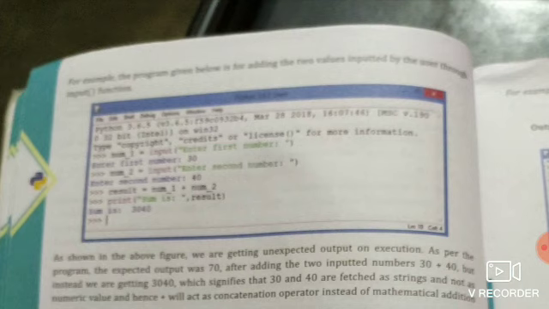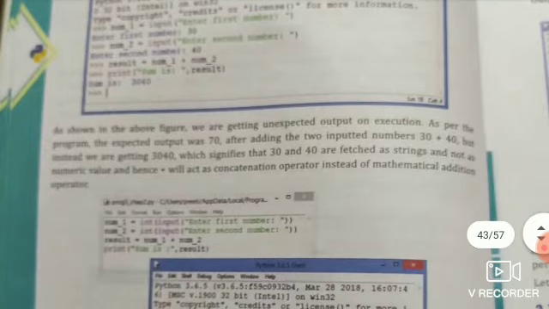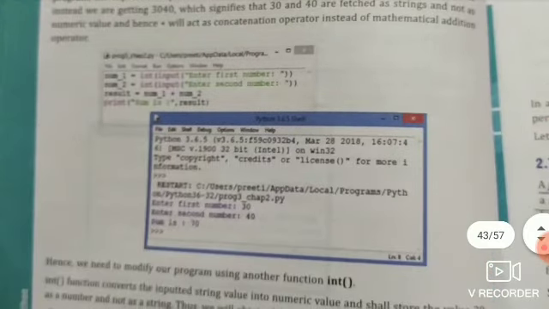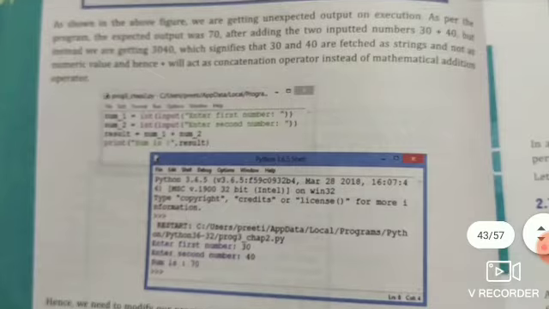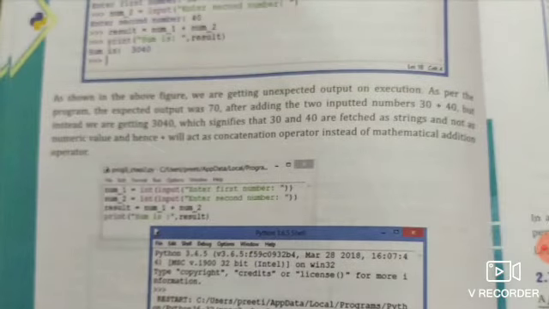So num1 is entered by the user, then num2 is also entered by the user. Then result = num1 + num2, and after that it prints the value of result. As shown in the above figure, we are getting unexpected output on execution.